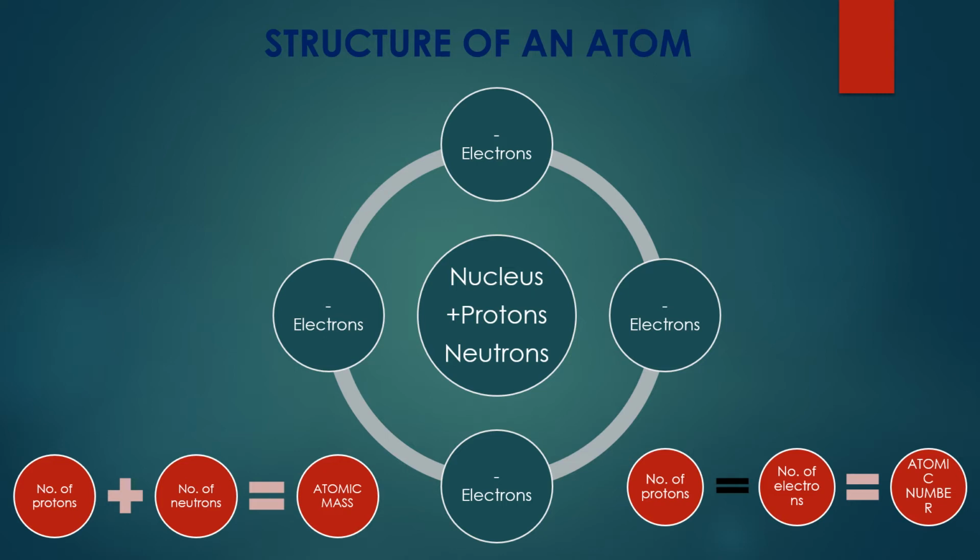Around the nucleus in different orbits revolve the electrons. They are in rapid continuous motion. Why do they roam? Because each orbit can occupy only a certain number of electrons. Let's see.